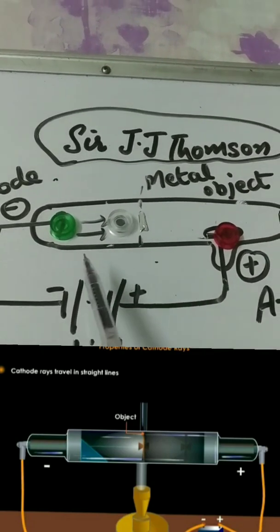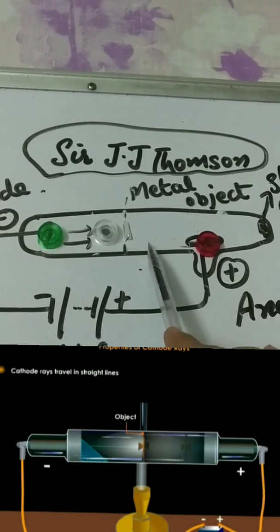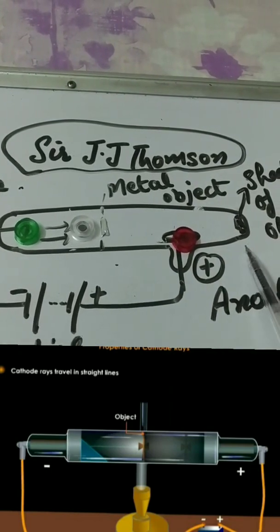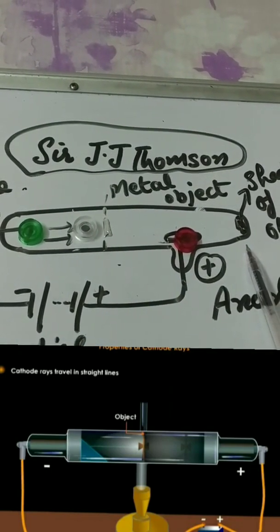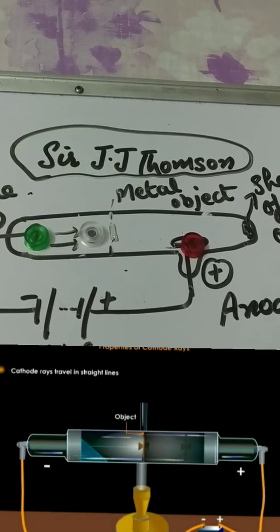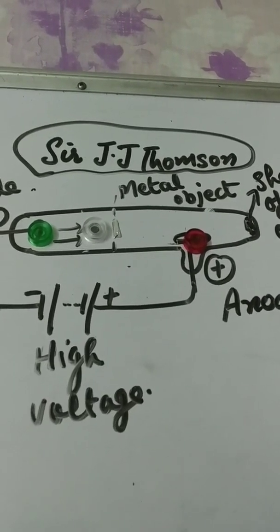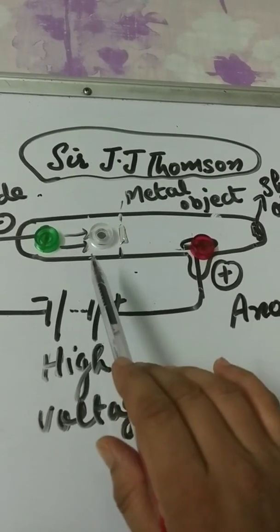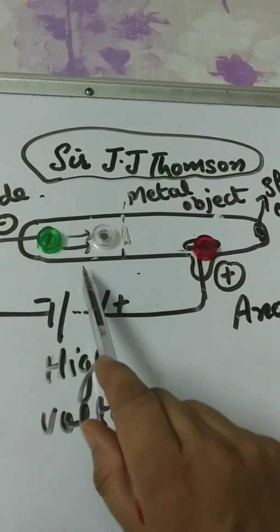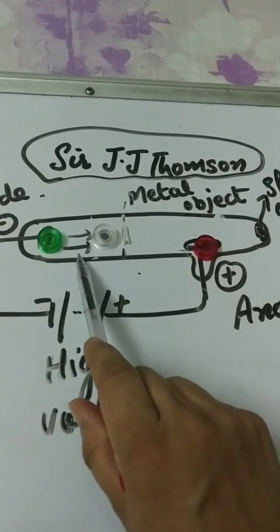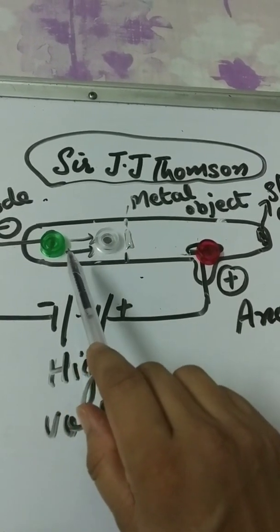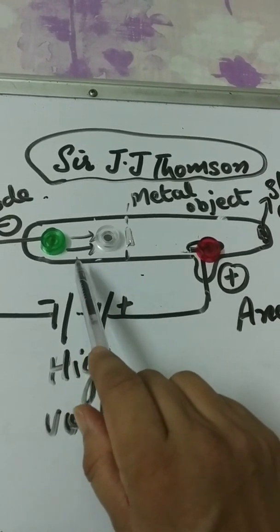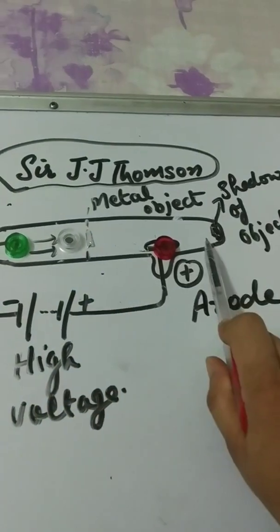Then we come to know that the shadow of the metallic object is formed at the opposite wall of the discharge tube. And we know the rectilinear propagation property of light. Similarly, these cathode rays also follow the rectilinear propagation principle of light, meaning these rays also move in a straight line.